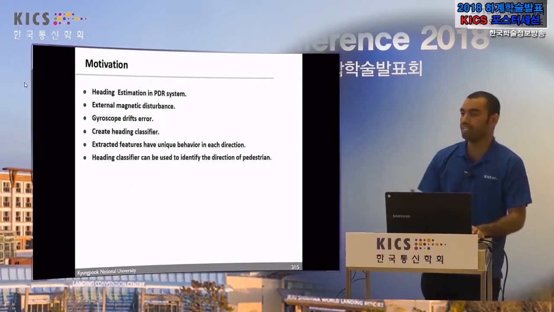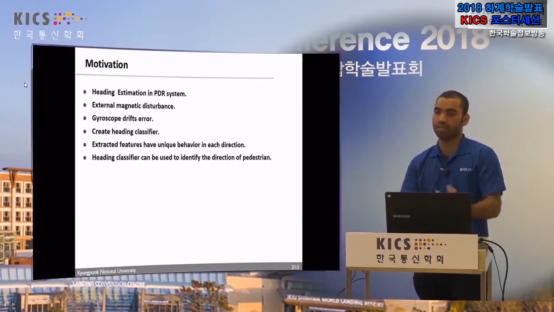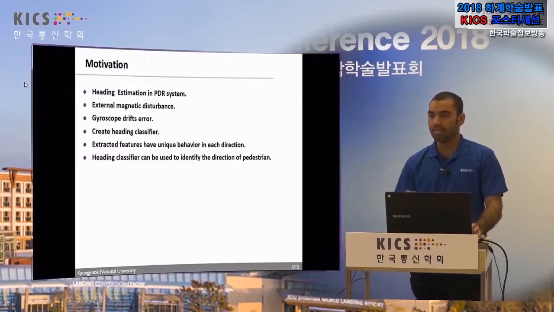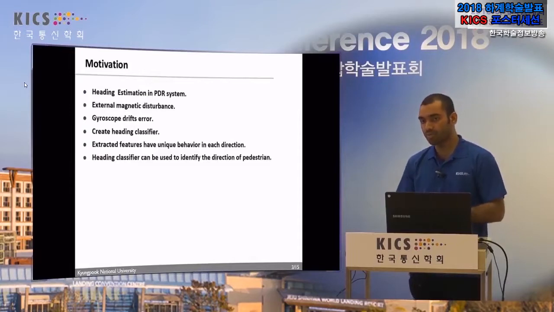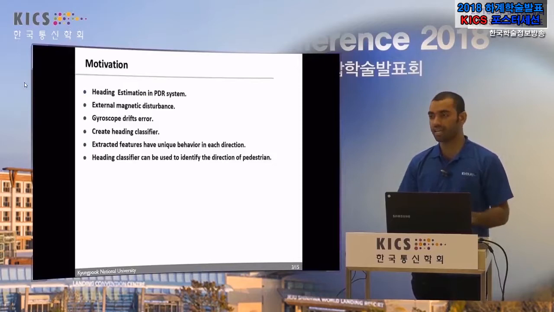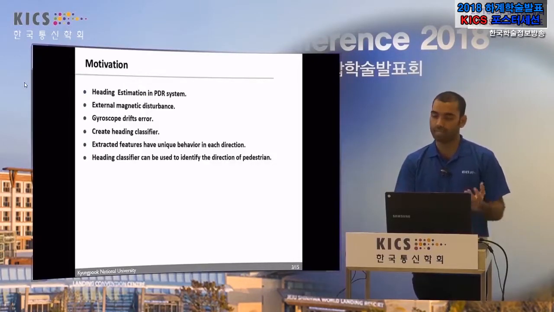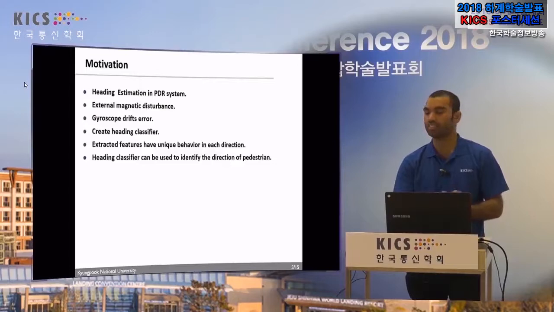So the idea behind the ANN features for heading classifier is that we have to reduce the sensor errors. The main sensor errors from the magnetometer or gyroscope will affect the performance of our system. To reduce the errors, we are creating a heading classifier and extracting features from the magnetometer, and the extracted features show a unique behavior in each direction.